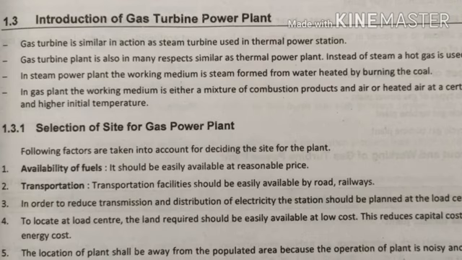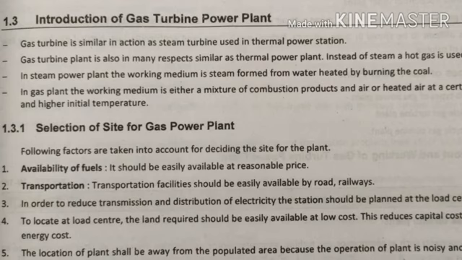In a steam power plant, the working medium is steam formed from water heated by burning coal. In a gas plant, the working medium is either a mixture of combustion products and air, or heated air at a certain pressure and higher initial temperature. Next, an important aspect is the site selection of a gas power plant.